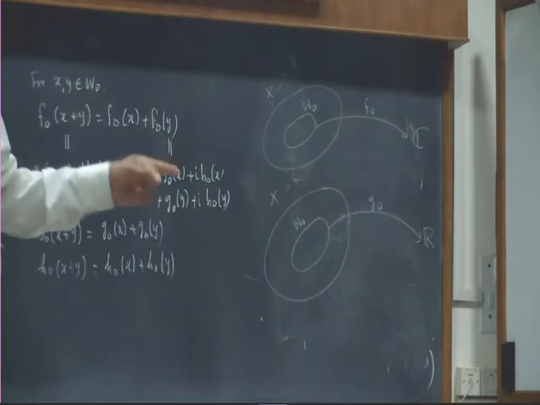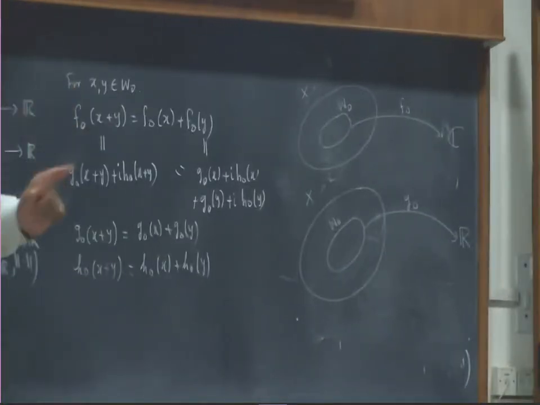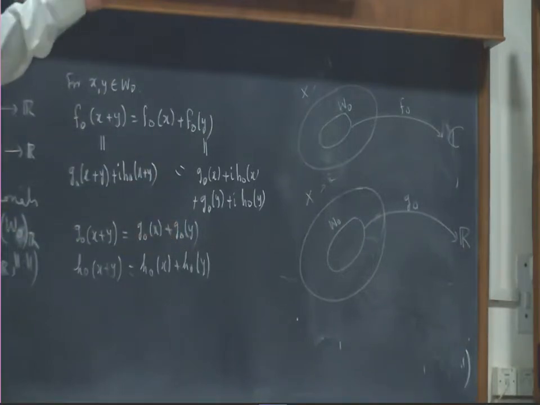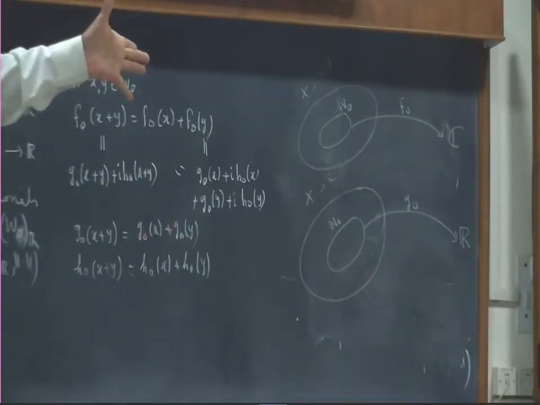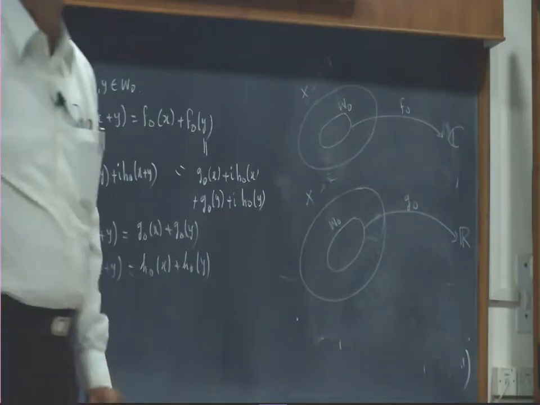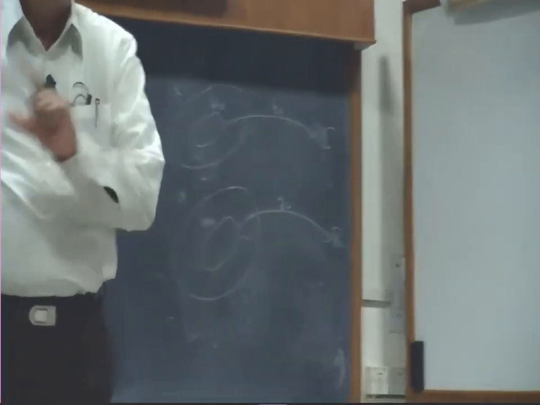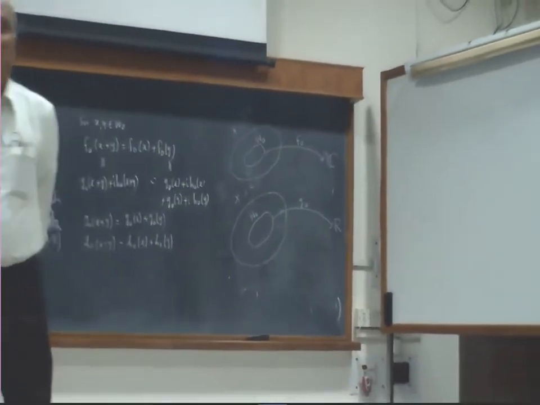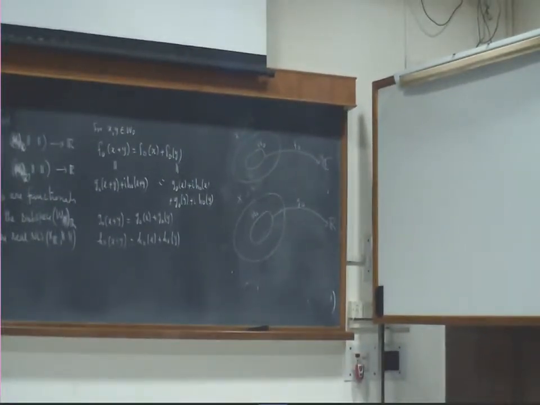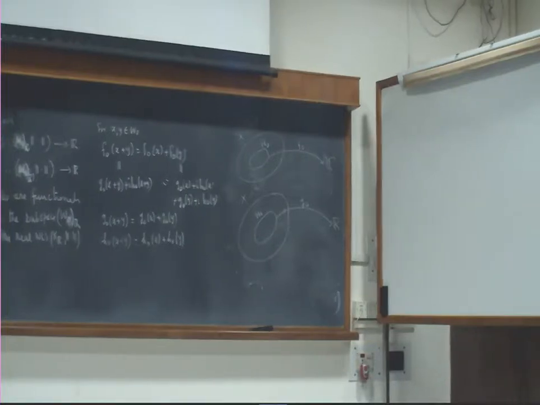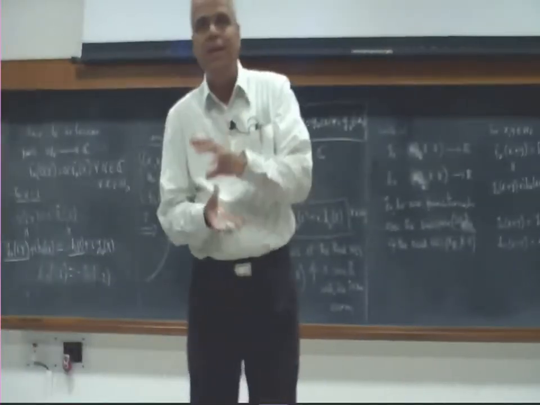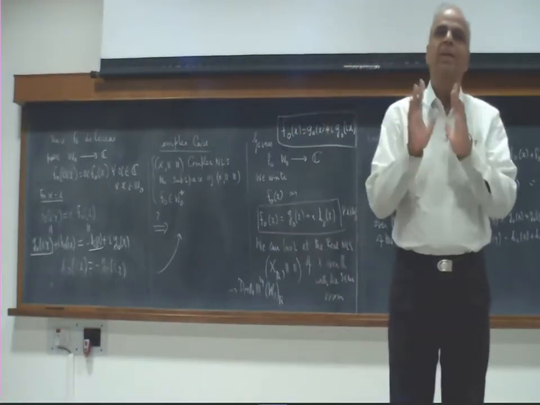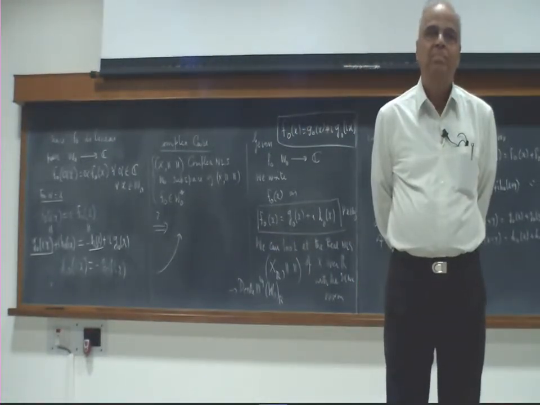That means you are allowed only real multiples. So x and Ix will be linearly independent here, whereas x and Ix will be linearly dependent there. That will be the only difference that will take place, because this combination allows real numbers only. Here combinations do not allow, they allow complex numbers there. So the difference will come when you are looking at linear independence, linear combinations, basis, dimension, etc. But the vectors are the same, right?